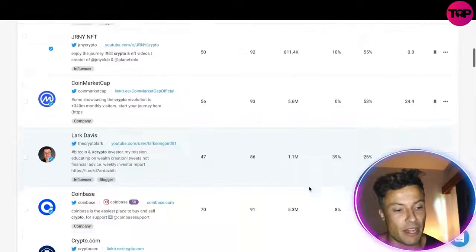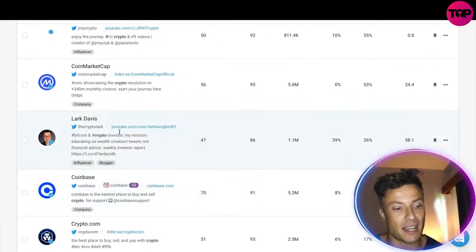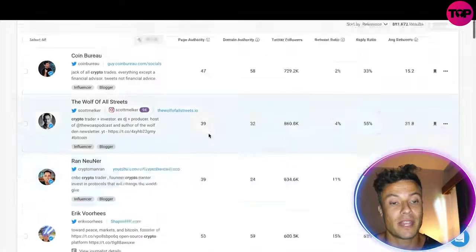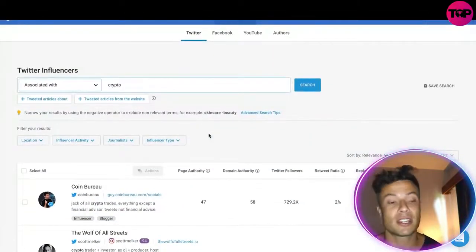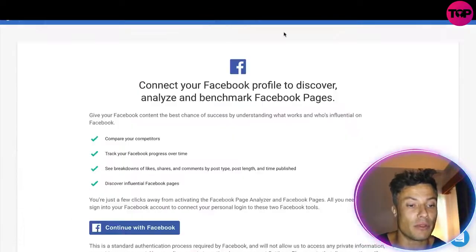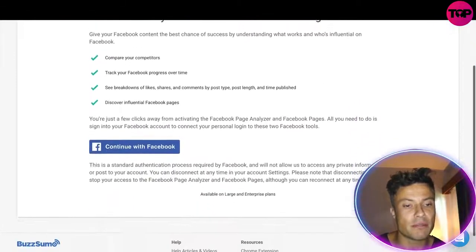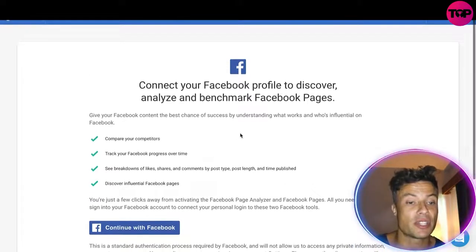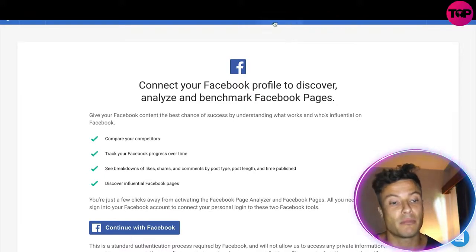So if you wanted to have a high level of retweets, which is pretty handy, like Lark Davis here has, then you could go over to his page, see the kind of things that he's producing, and create content very similar to him. That's another powerful way in which you can start improving your Twitter game, and as well as that, learning more from these particular individuals. You're also able to connect with Facebook in order to analyze your Facebook pages and analyze everyone else's Facebook pages to see where you can see most benefit from.